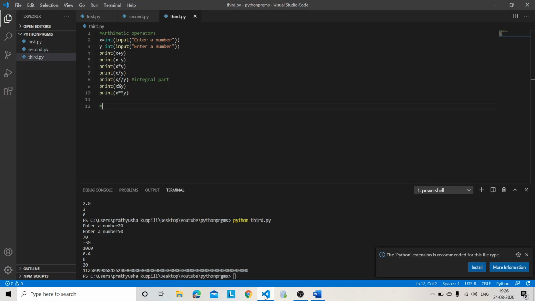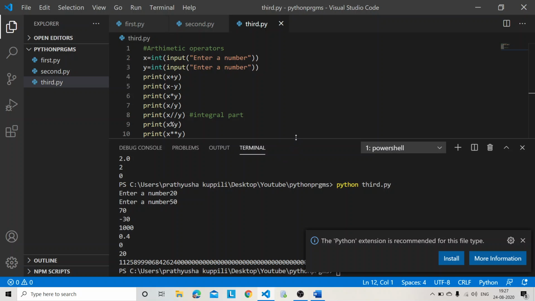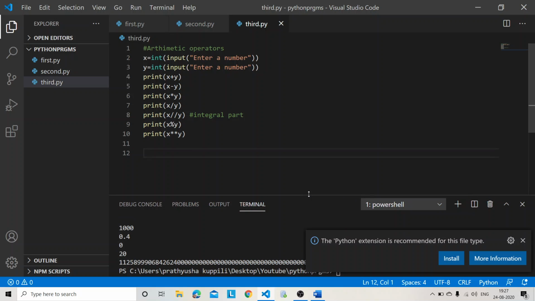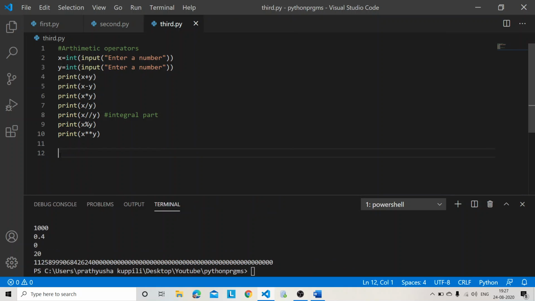We'll be seeing. See, comparison. I'm sorry, I forgot to maximize the screen. I hope it is clear now. Comparison operator. Okay, what are the things?